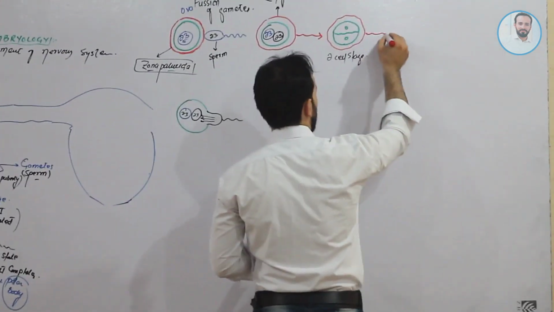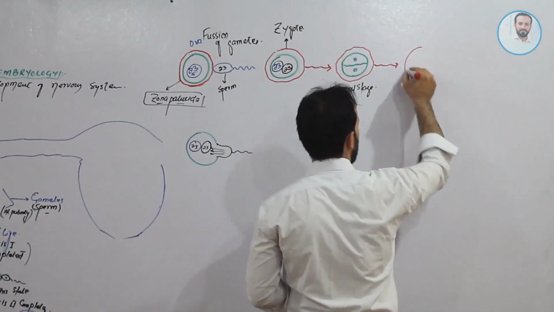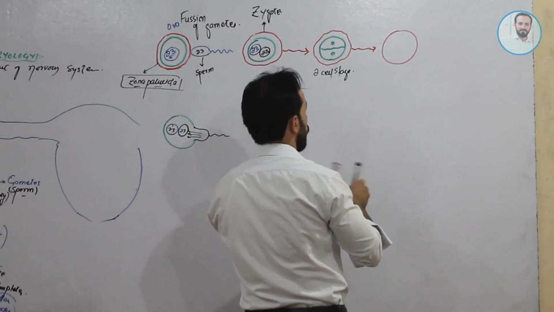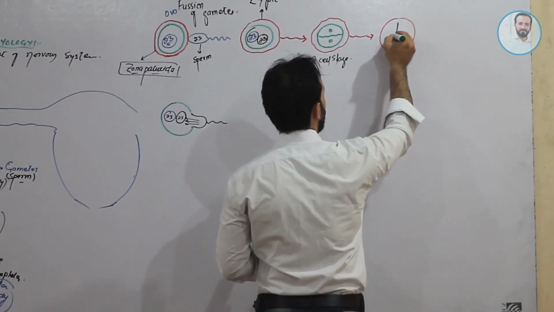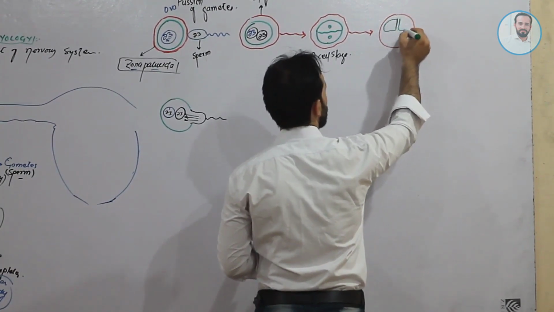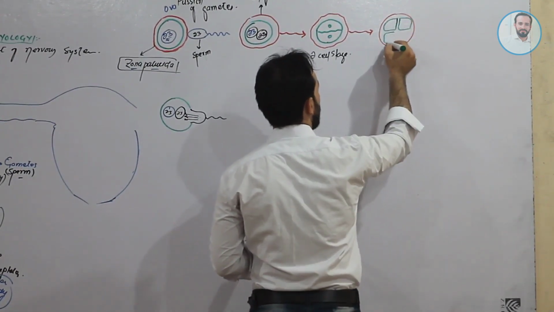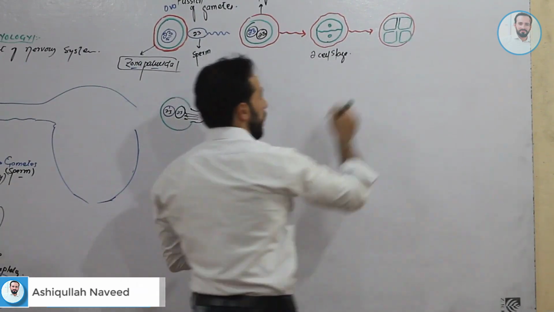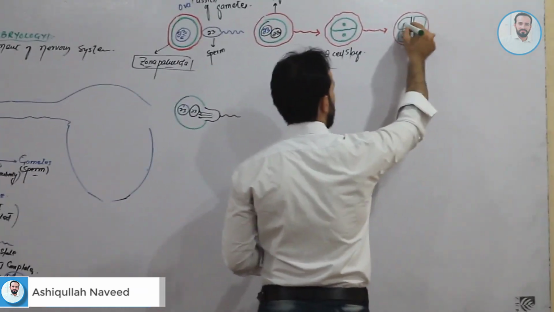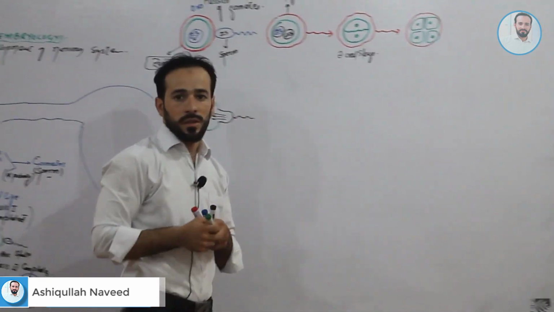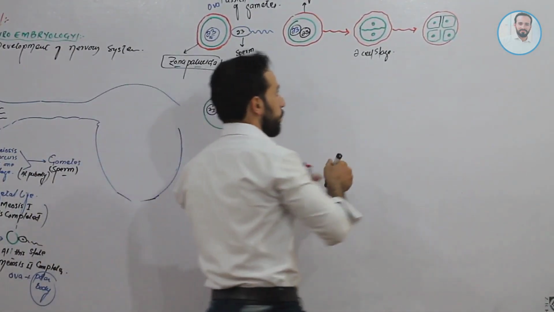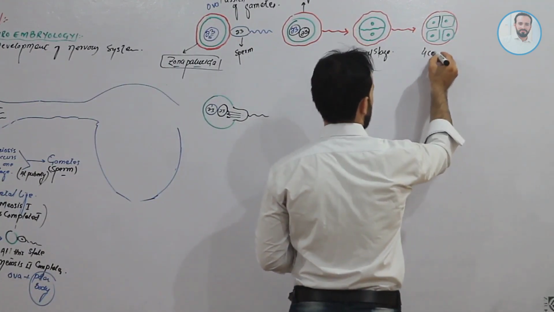After the two-cell stage, what will happen? As all of you know, there will be the four-cell stage. Now this zona pellucida contains 4 cells inside it. Clear, friends? This is called the four-cell stage.